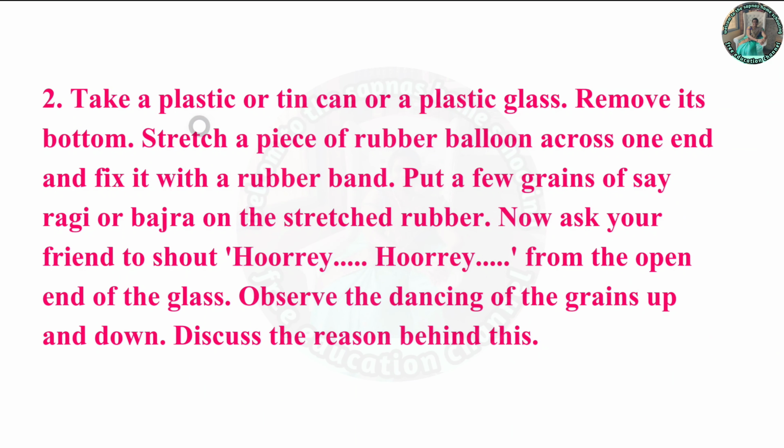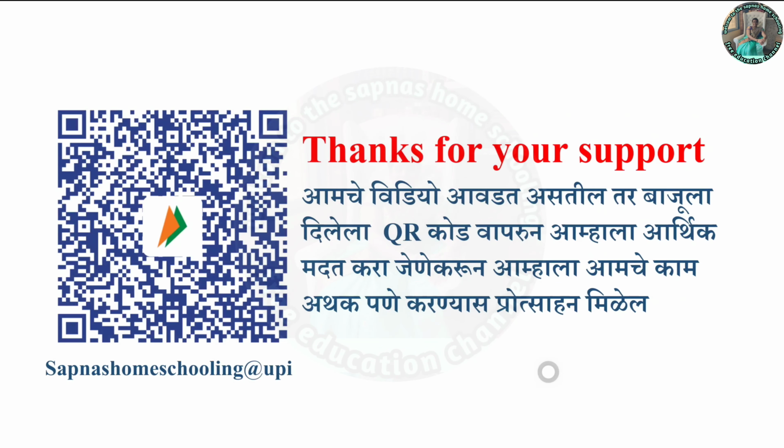Now, second project. Take a plastic or tin can or a plastic glass, remove its bottom, stretch a piece of rubber balloon across one end and fix it with a rubber band. Put a few grains of say ragi or bajra on the stretched rubber. Now ask your friend to shout hurry, hurry, hooray from the open end of the glass. Observe the dancing of the grains up and down. Discuss the reason behind this.